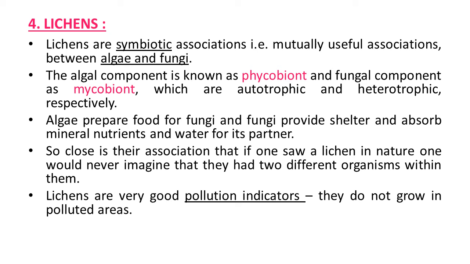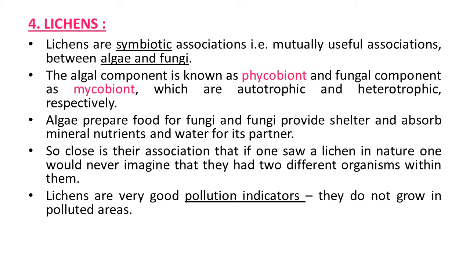Fourth organism, that is lichens. Lichens are actually a symbiotic association. The mode of nutrition is symbiosis. It is one kind of mutually beneficial relationship. Here two organisms are associated, algae and fungi, and their combination is known as lichen.